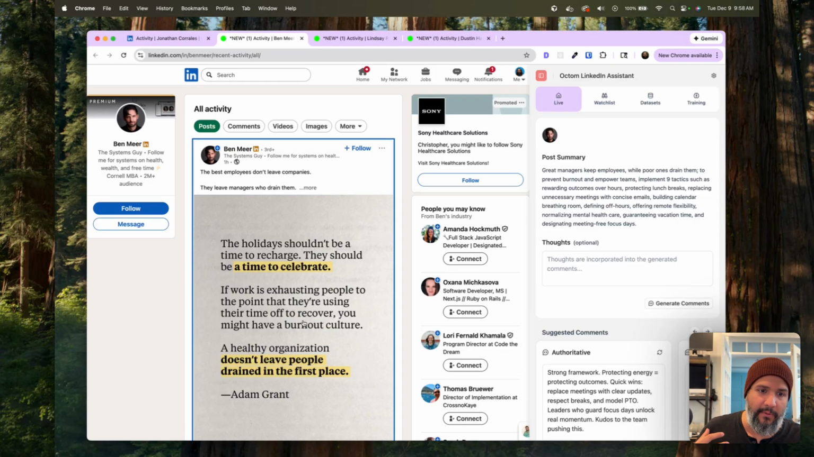LinkedIn is one of those platforms where the more you engage with others, the more they engage with you. It's a give and take. So you're not going to be able to get people to engage with you if you're not giving. And so this tool really helps with that. And just like that, I'm on my way, and in just a few minutes I've generated some comments and posted those, and these comments are in my voice.